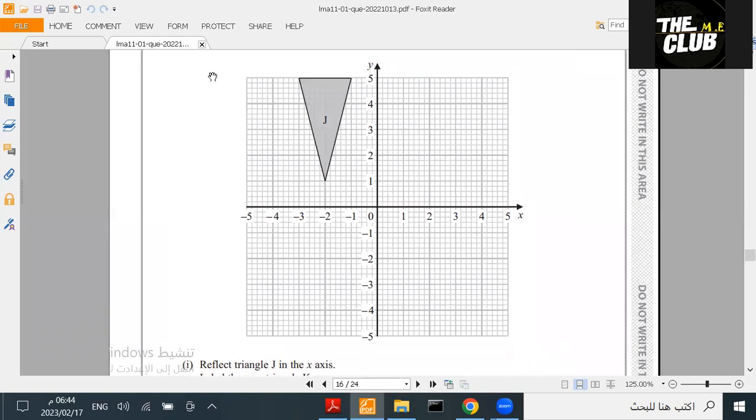First thing you do, you have to count the distance between the points and the shape, and the mirror. This is the x-axis, so this is the mirror. And the x-axis is the mirror, right? So I make a line like this. This is the mirror. After finding the mirror, you have to see. So yes, this is the mirror or mirror line.